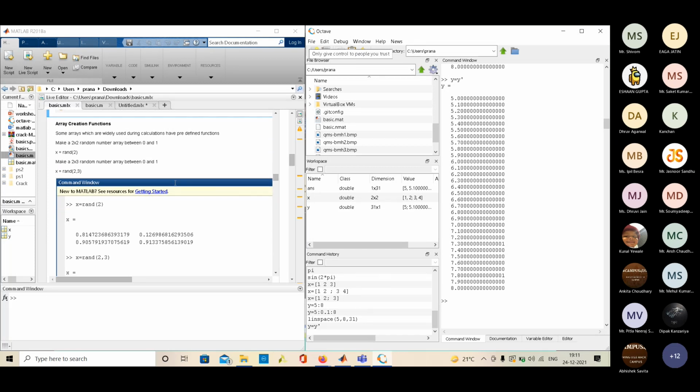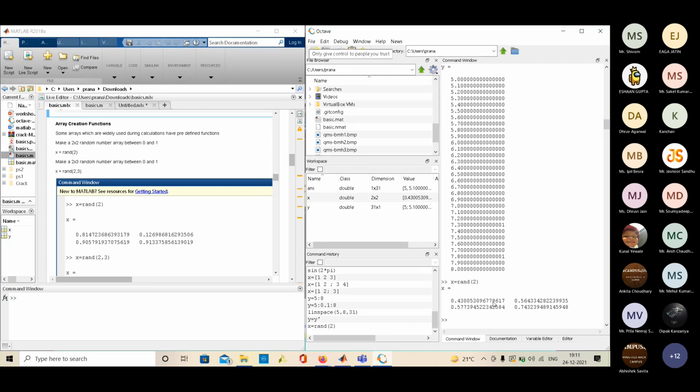There are also other functions that create an array. Like rand is for random numbers. So x equal to rand 2. It will create a 2 cross 2 array of random numbers between 0 and 1. In this, if I write here format short, we can see the difference. Here it is accurate to 2 or 4 values, and here it is very accurate. So that is the difference.